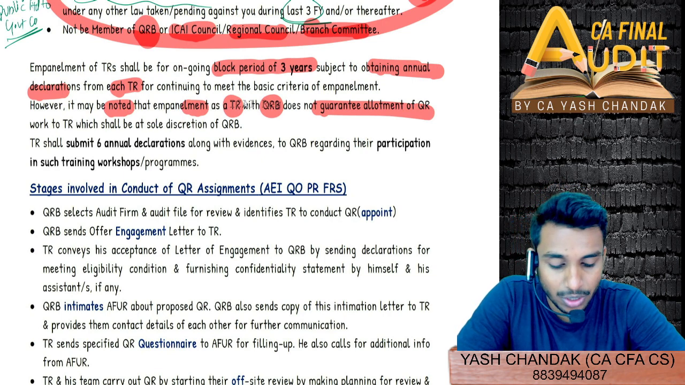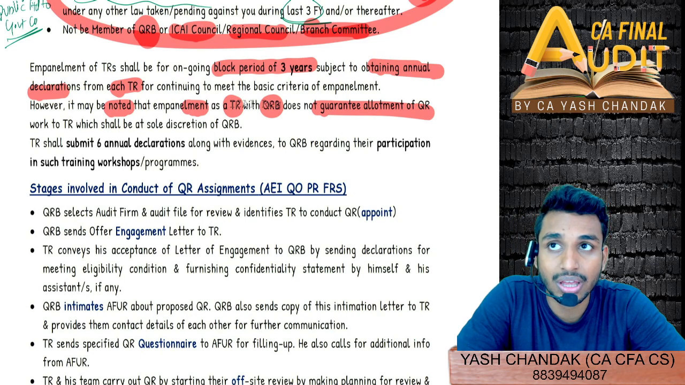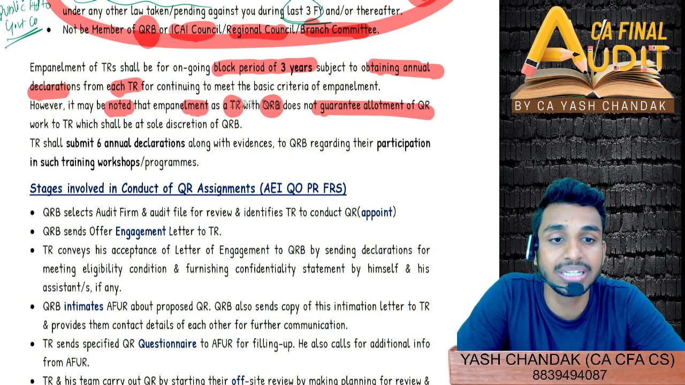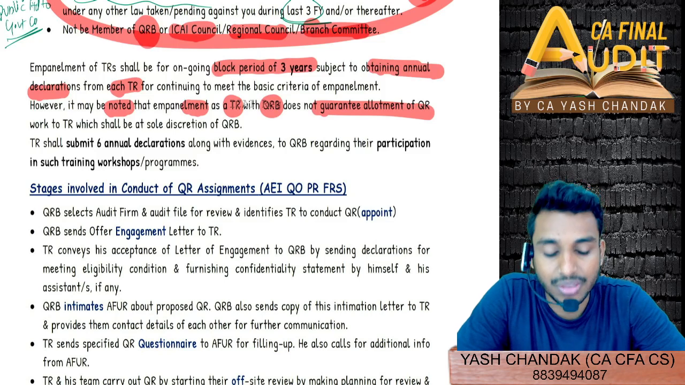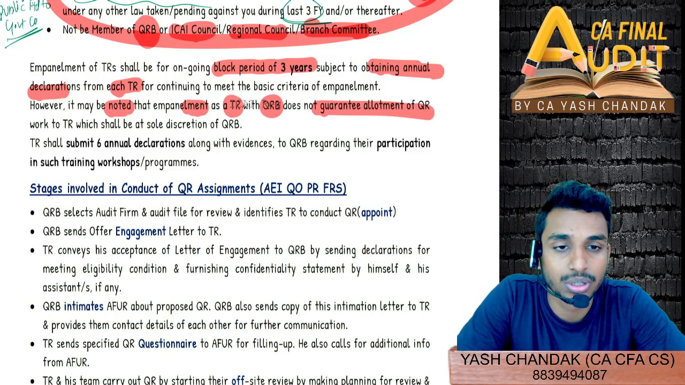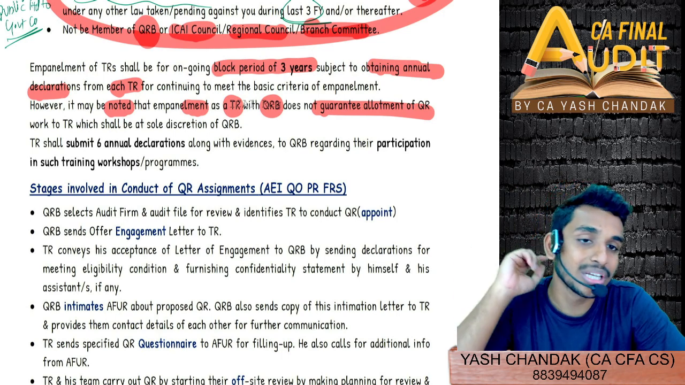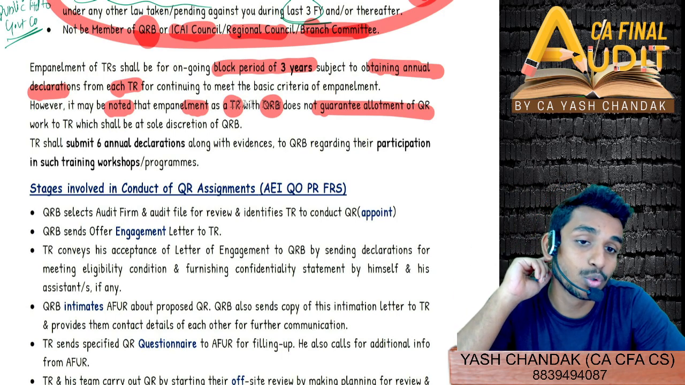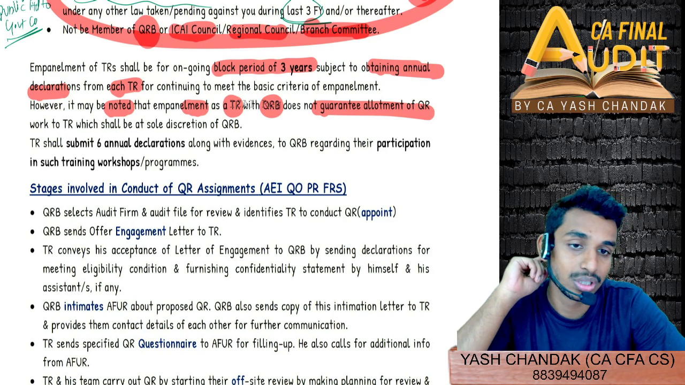And then it is to be noted here that suppose you are being empaneled, it doesn't mean that you will get the review. Doesn't mean that you will get to review a certain other entity, a certain AFUR. That means it is not an assurance of work that will be provided to you. It can come or it might not.